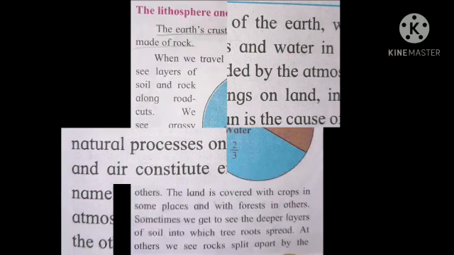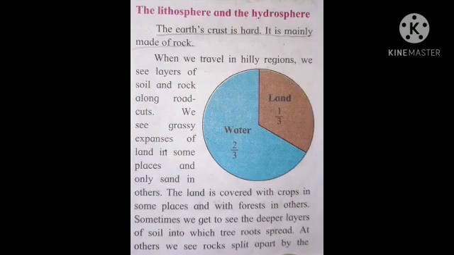Now let's learn about the lithosphere and hydrosphere in detail. The earth's crust is hard. It is mainly made of rock. We travel in hilly regions. We see layers of soil and rock along road cuts. We see grassy expanses of land in some places and only sand in others. The land is covered with crops in some places and with forest in others. Sometimes we get to see the deeper layers of the soil into which trees' roots spread.